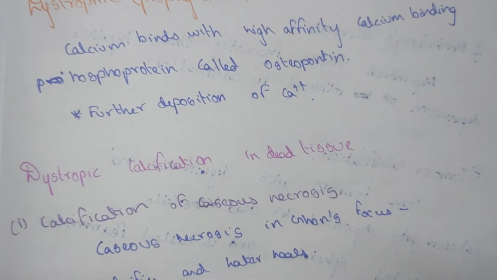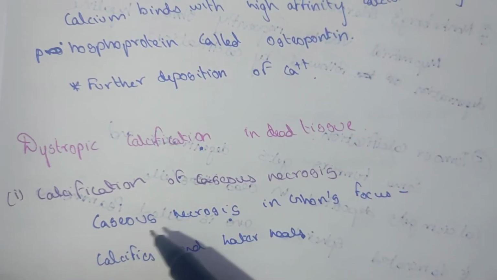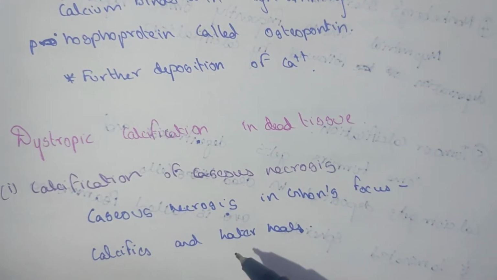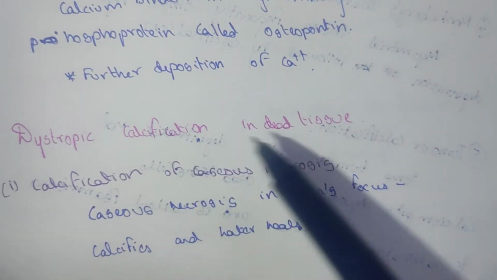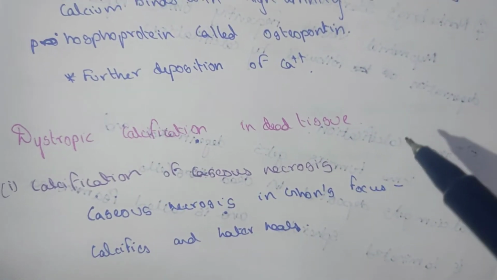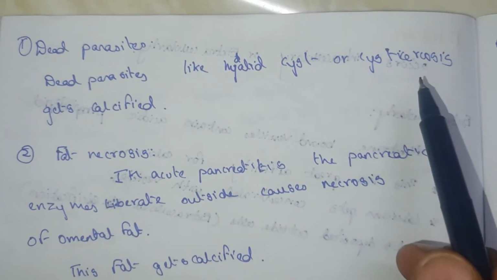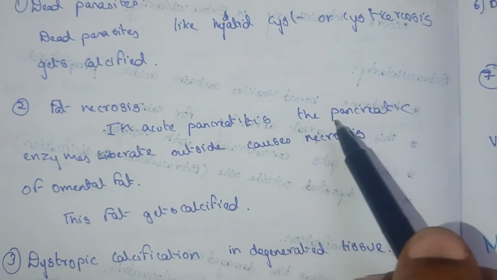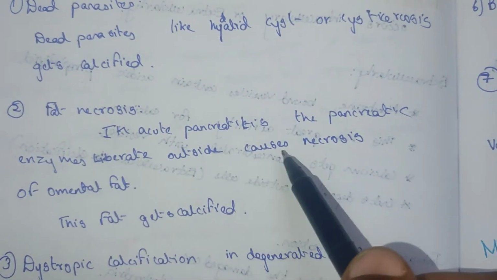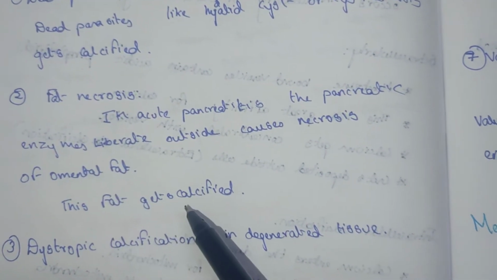Dystrophic calcification in dead tissues. Calcification of caseous necrosis: the caseous necrosis in Ghon's focus calcifies and later it heals. There are different sites of dystrophic calcification. Dead parasites like hydatid cyst and cysticercosis get calcified. In fat necrosis in acute pancreatitis, the pancreatic enzymes liberated outside cause necrosis of omental fat, and this omental fat gets calcified.